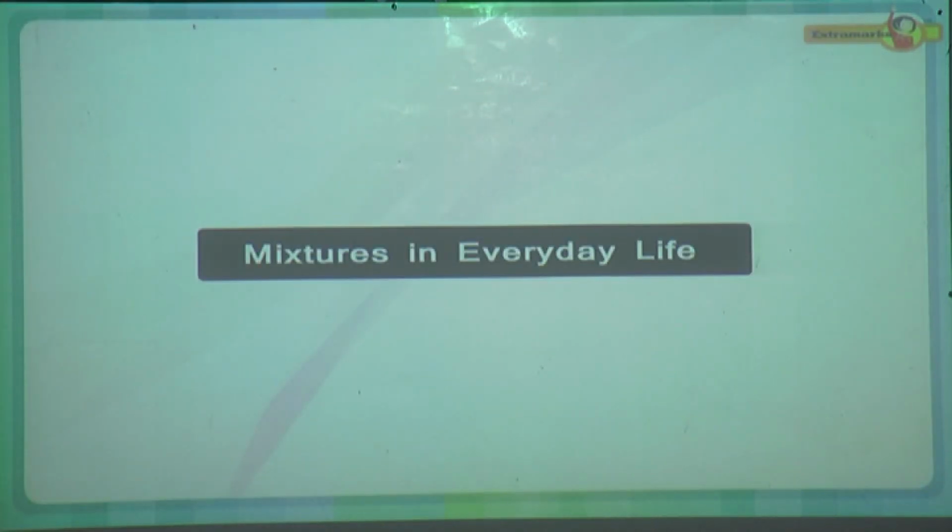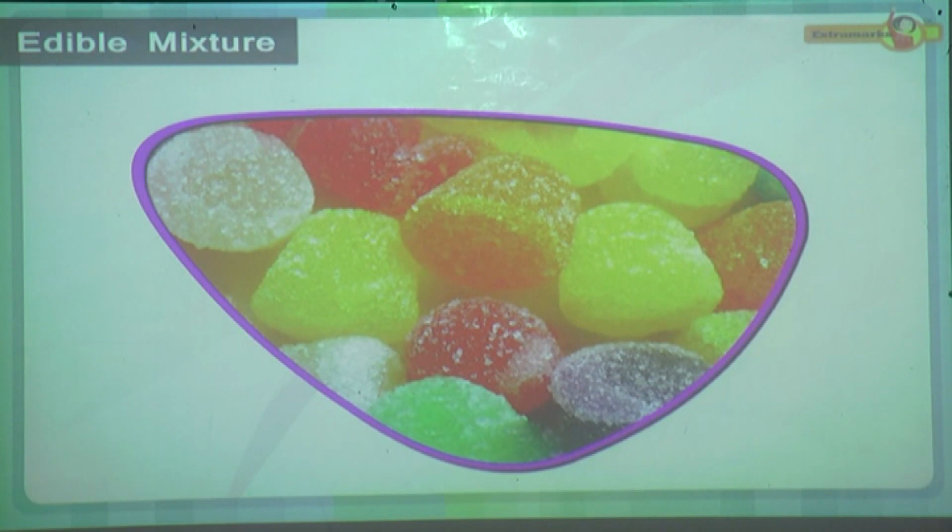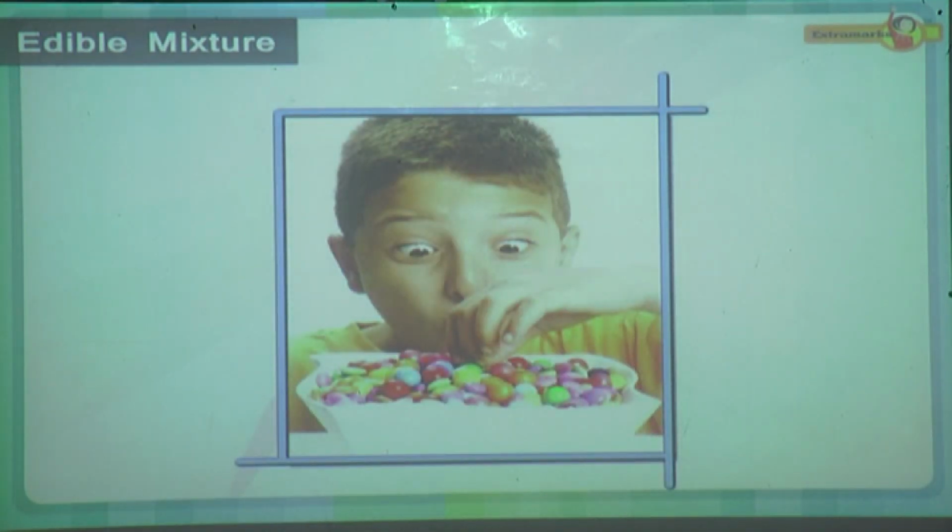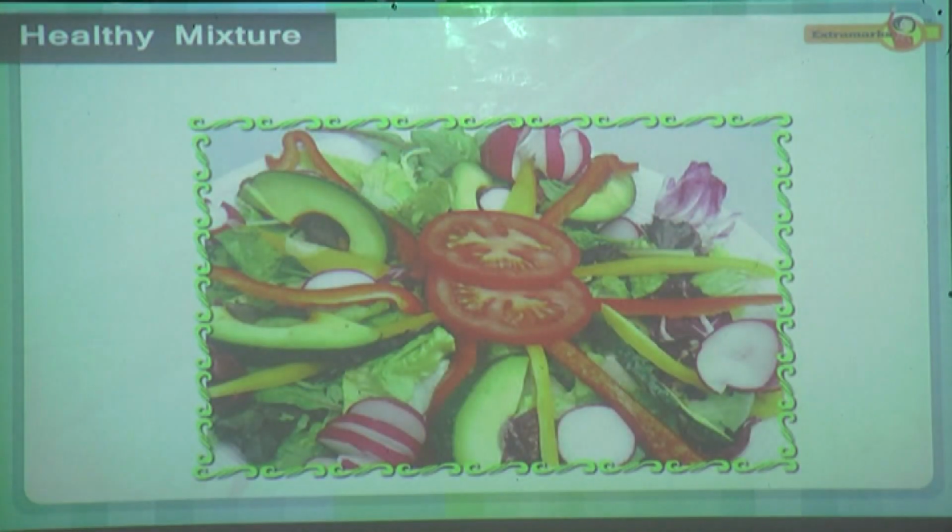Let's take a closer look at some other mixtures we use in our everyday life. See this mixture of candies. You enjoy eating this whole mixture without sharing with others, isn't it? If we talk about a healthy mixture, then vegetable salad would be one of the choice.